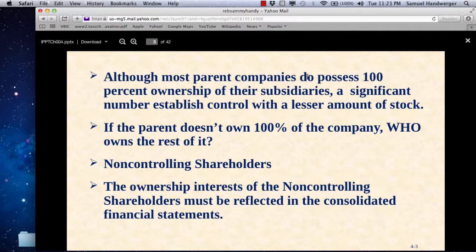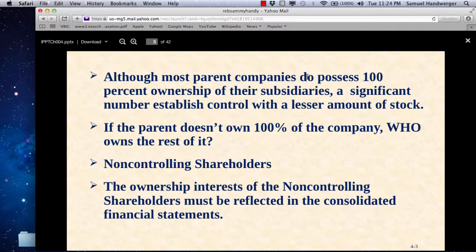So we have two sets of populations of shareholders. The shareholders of the parent, vis-a-vis the parent owning whatever percentage it owns of the subsidiary, and the other shareholders owning the remaining percentage. It could be made up of one shareholder or many, many shareholders of this non-controlling interest portion of the ownership of the subsidiary.